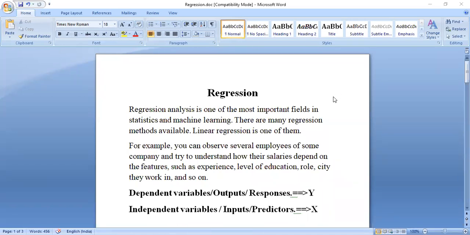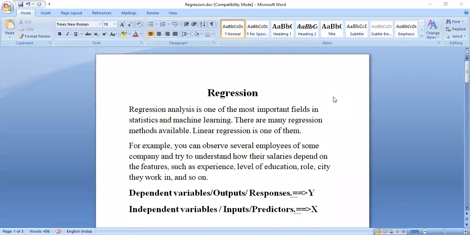In every system you will get output, and there will be some input. These inputs are maybe independent, but the output is depending on the input.